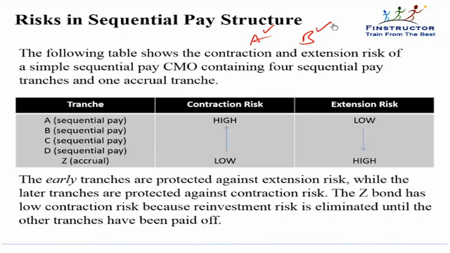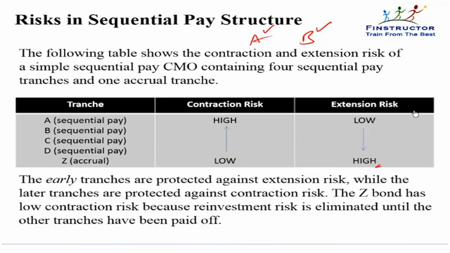Tranche B has a high extension risk because if prepayments don't come at any point in time, then tranche A will get affected less because whatever is coming will still go to tranche A, and tranche B will get paid only after tranche A has been paid. So tranche B has a high extension risk while tranche A has a high contraction risk.